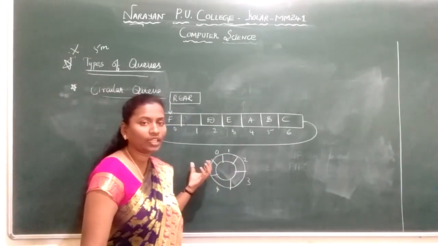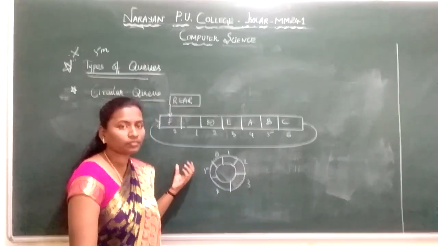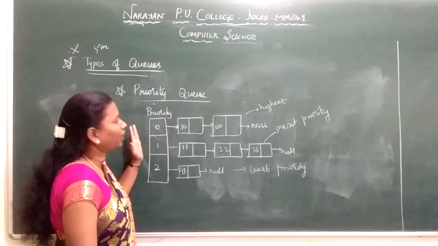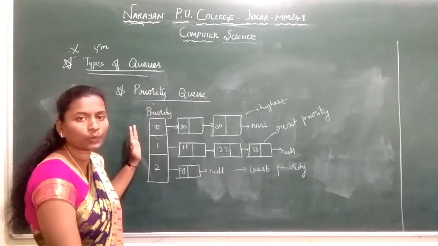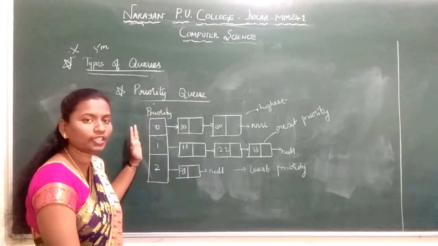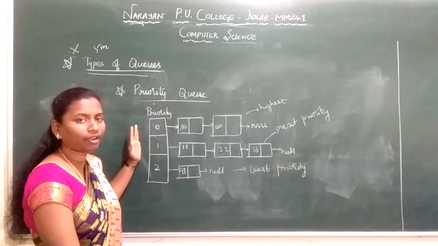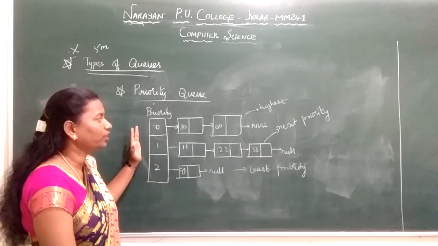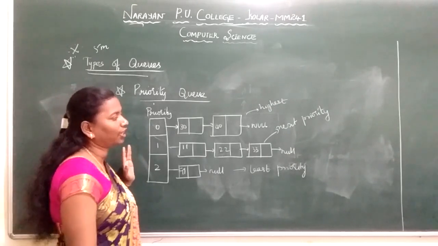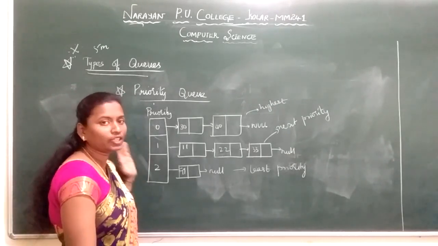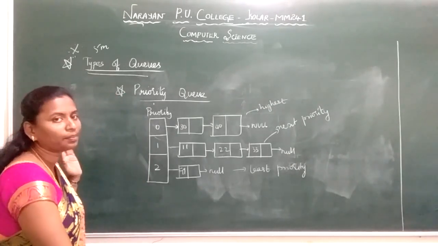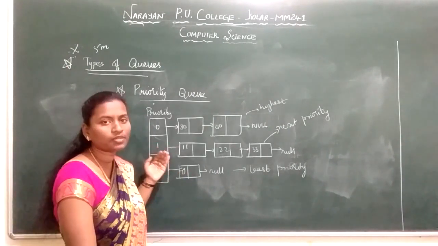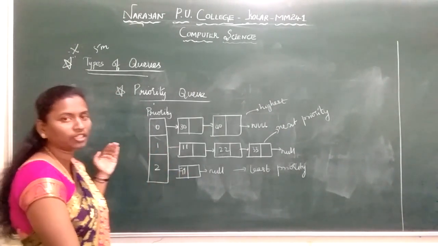Next we will see priority queue and D queue. Students, next we will see priority queue. This is your third type of queue. We have seen simple queue and circular queue, now we will see priority queue. In the priority queue, based on some priority we insert the element, and the deletion also takes place based on some priority. We are going to assign the priority. Based on some priority the elements enter the queue, and based on some priority we delete the elements from the queue.